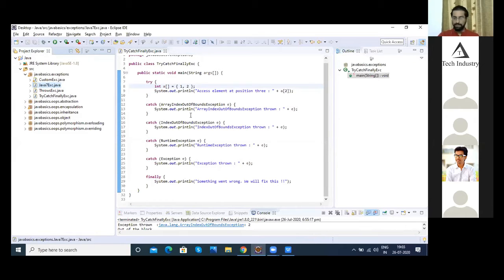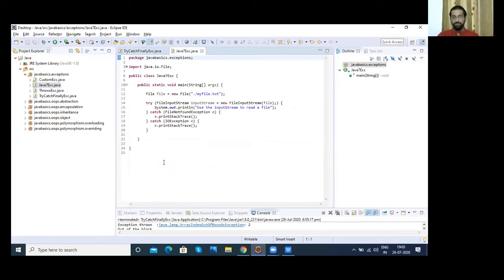I hope you understand, right? So with that, I wanted to show you a different kind of exception handling way that was introduced in Java 7. Whatever resource you are opening, or if you see here, we are working on the file system, so we have opened one file here. We are using this file.